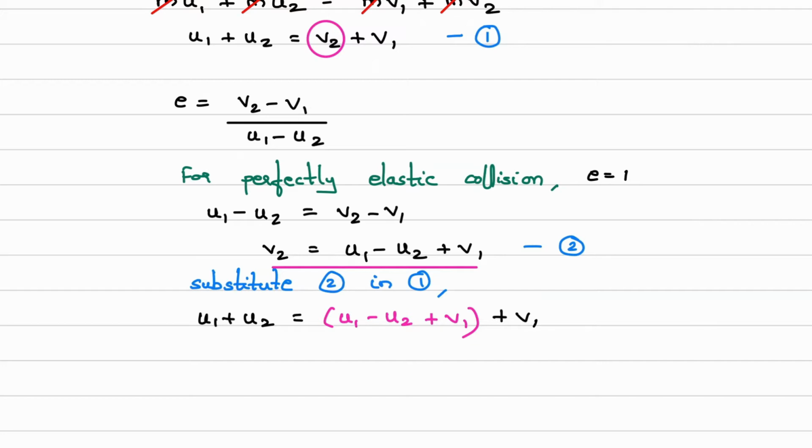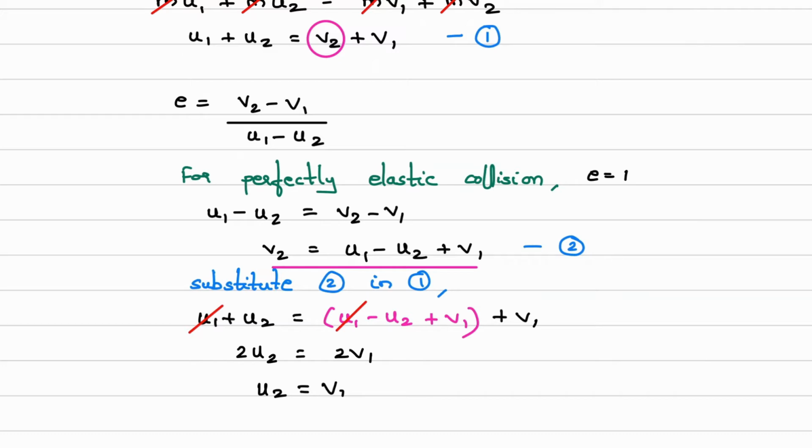Here u1 and u1 will get cancelled. The right hand side u2 you can take on the left hand side, you will get 2u2, which is equal to 2 times v1. So basically u2 is equal to v1.